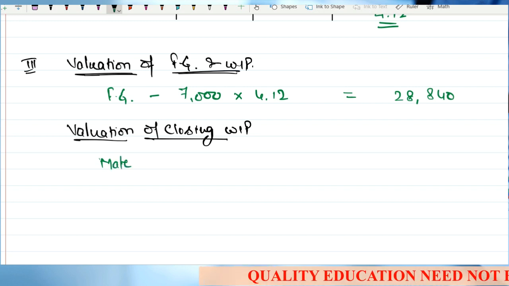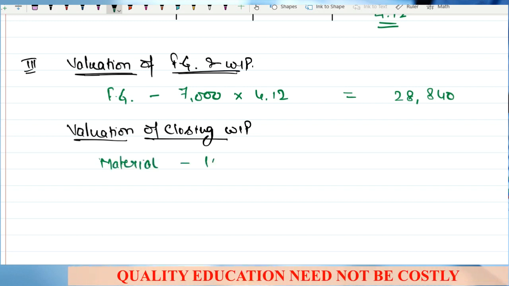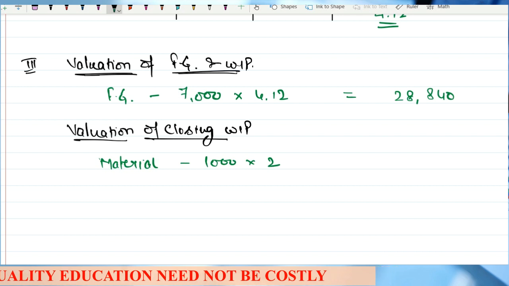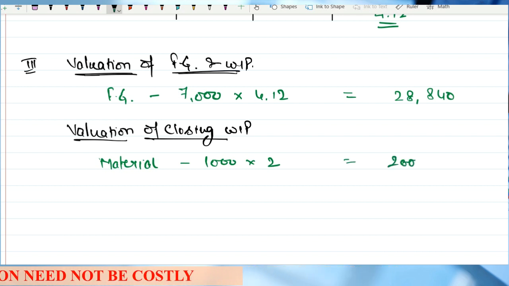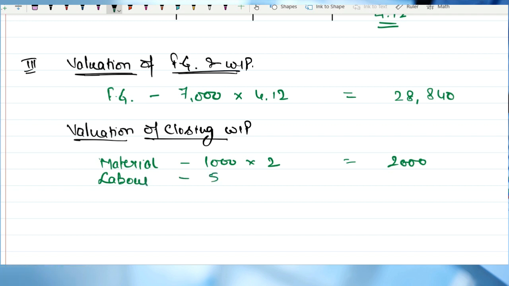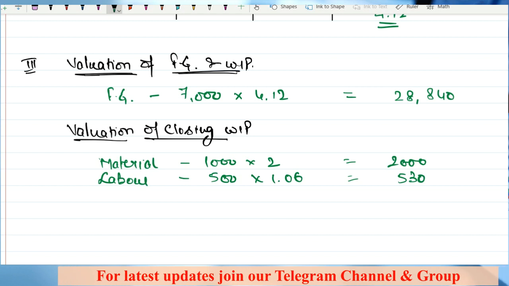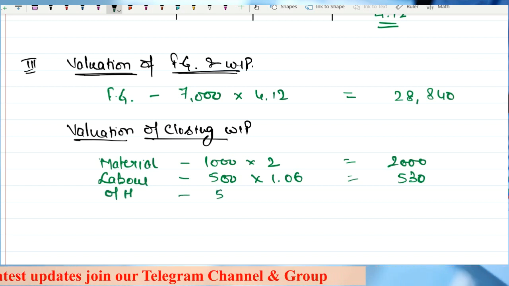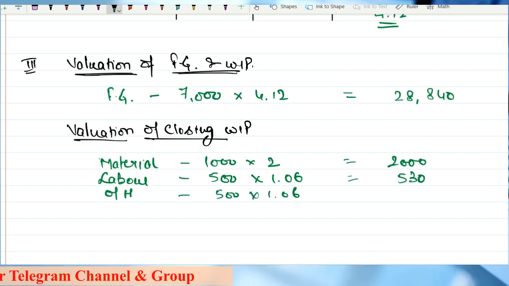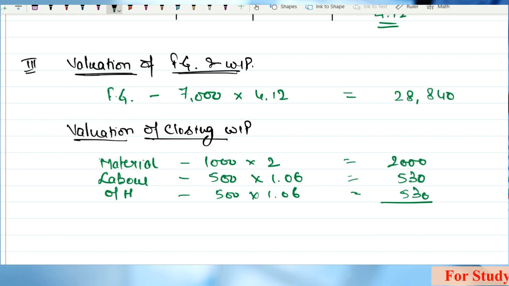Material cost has been incurred on 1,000 units multiplied by 2, that is 2,000. Labor cost has been incurred on 500 units multiplied by 1.06, that is 530. Similarly, for overheads, 500 units multiplied by 1.06 per unit, again 530. So the total here is 3,060.